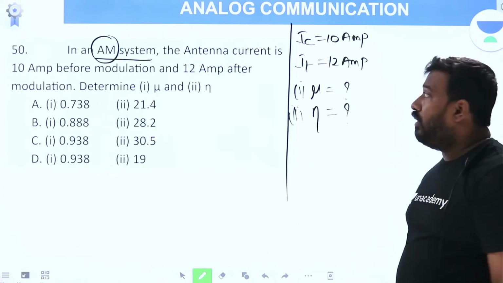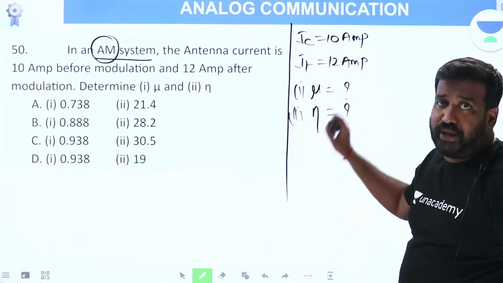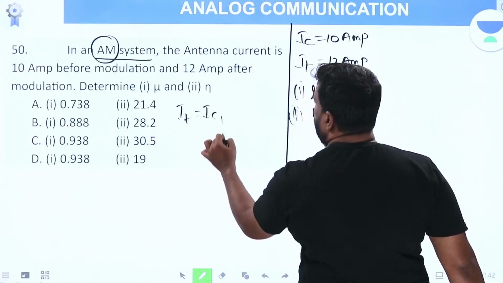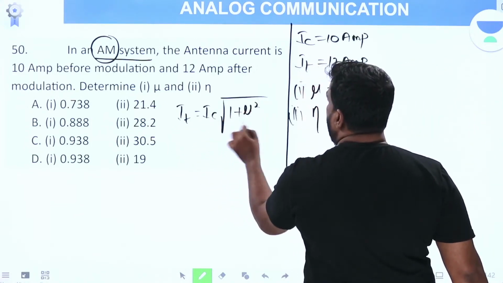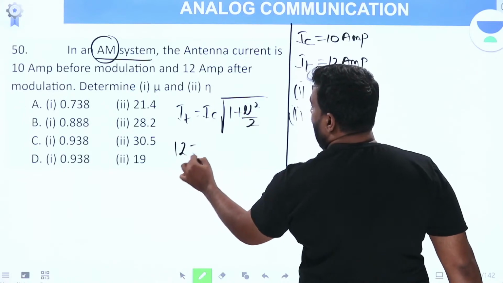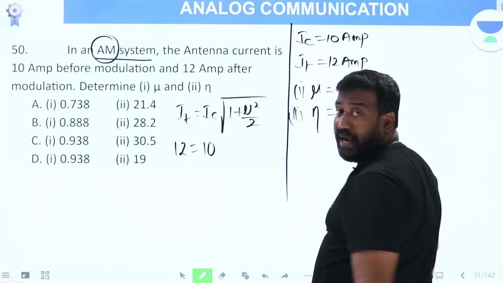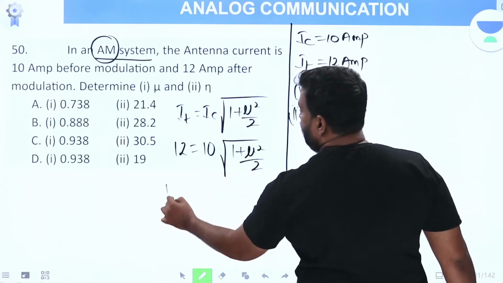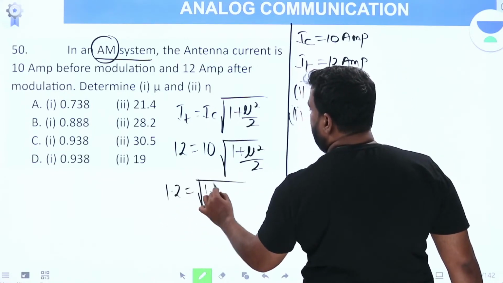Already in part 2 I had given the formula for this. Okay. So what is the formula? We have derived this formula. IT is equal to IC into under root of 1 plus mu square by 2. IT is 12 amp. IC is 10 amp into under root of 1 plus mu square by 2. Implies 1.2 is equal to under root of 1 plus mu square by 2.